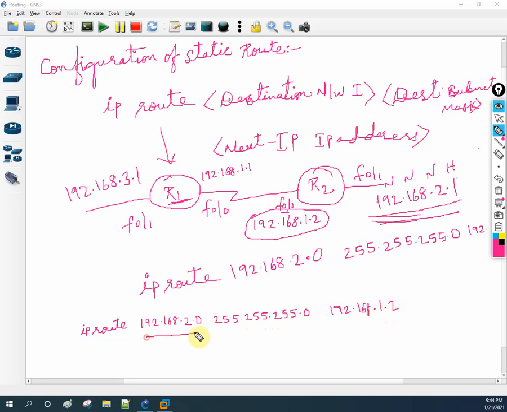So this is the destination network ID, this is the destination subnet mask, and this is the next hop IP address.